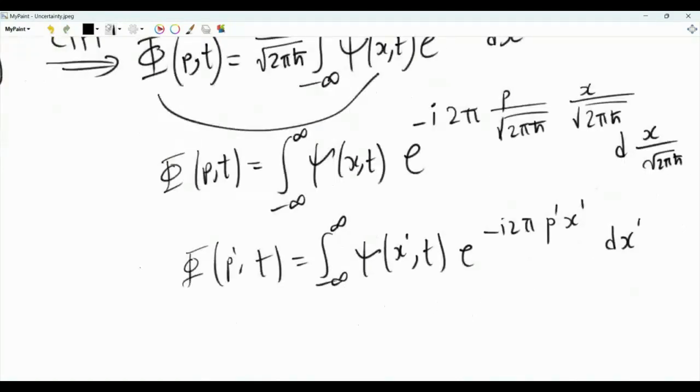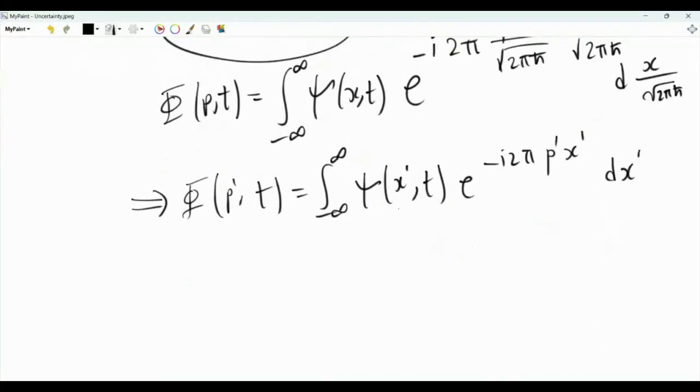And this is just the form of the continuous time Fourier transform used in deriving the uncertainty principle. So what we have from here is that the RMS width of this function, let's call it delta x prime, times the RMS width of this function, the phi function, the Fourier transform, let's denote it by delta p prime. According to our derivation, this product is lower bounded by 1 over 4 pi.